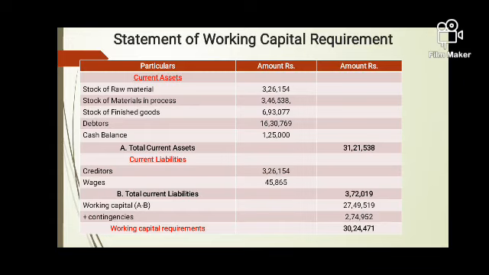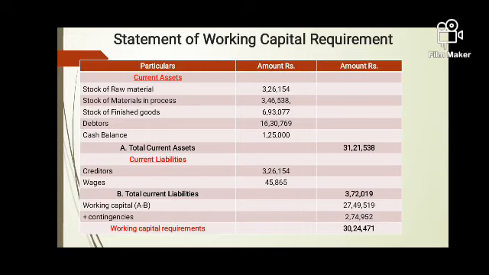Stock of raw material, that comes to, as per calculation, 3,26,154. Stock of WIP 346,538. Stock of finished goods 6,93,077 rupees. Debtors, this is also part of current assets, so 16,30,769. And company is also always having cash of rupees 1,25,000. So total current assets, the company's amount which is blocked in current assets, are 31,21,538.